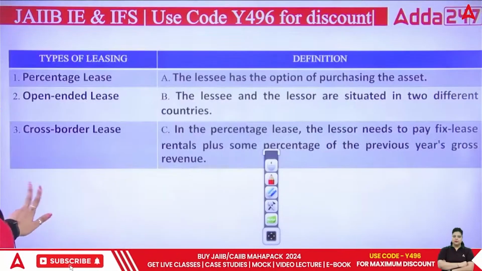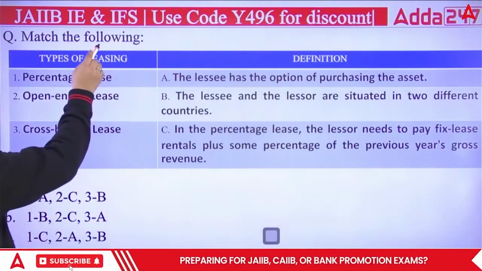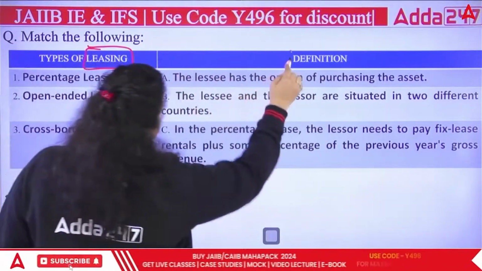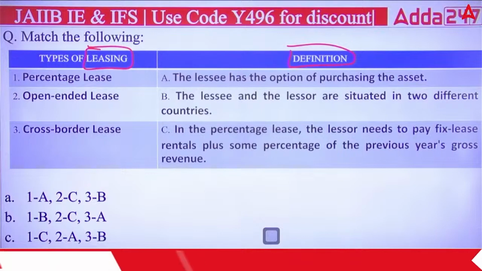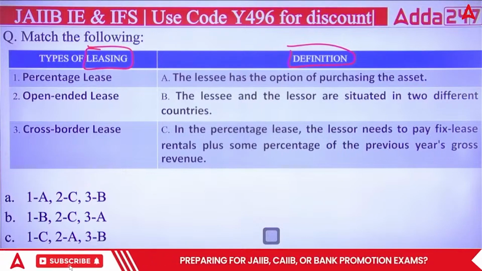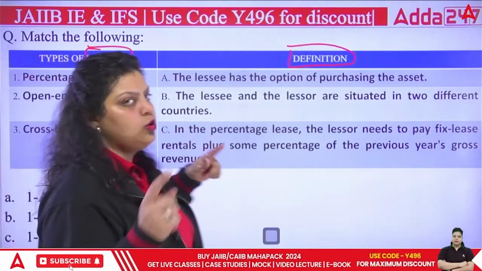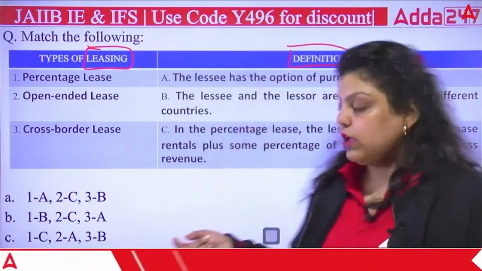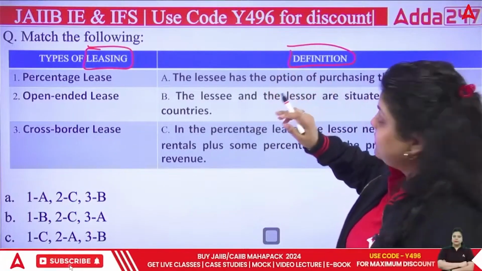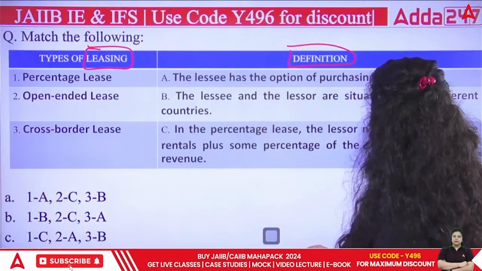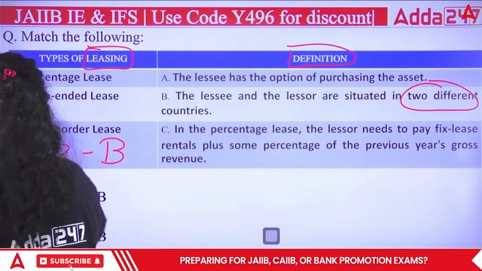Okay, next. The next question we have is in the form of match the following. First, you have types of leasing. Second, you have a definition here. And you have to match them with each other. So, first is percentage lease. Second is open-ended. Third is cross-border. So, I guess everybody knows that when the parties are in two different countries, that's a cross-border lease. Okay, so let's find out. The second definition says here, the lessee and the lessor are situated in two different countries. So this is confirmed that the third has a B answer.